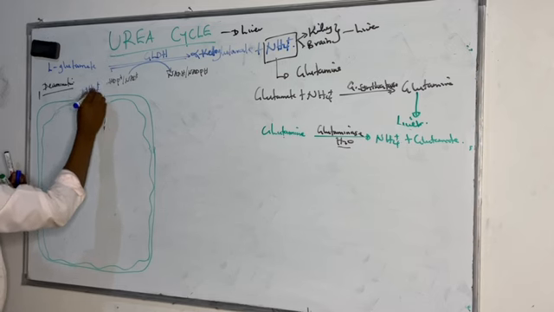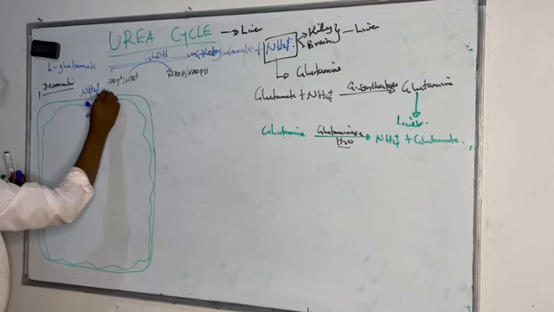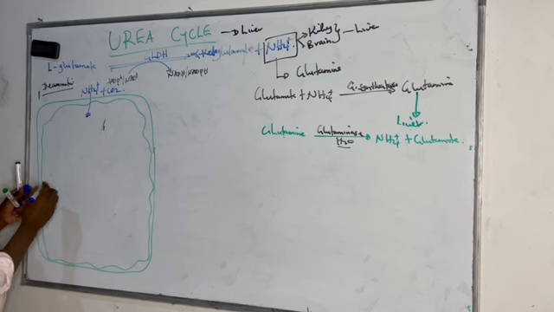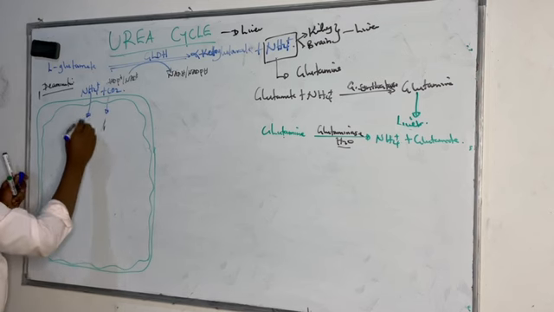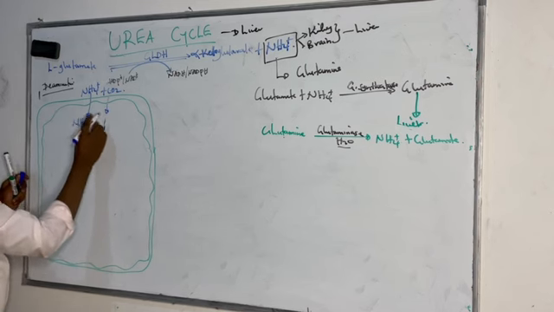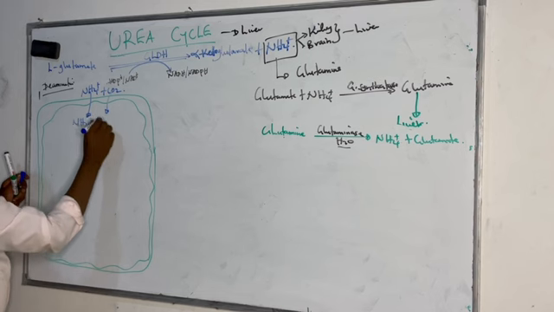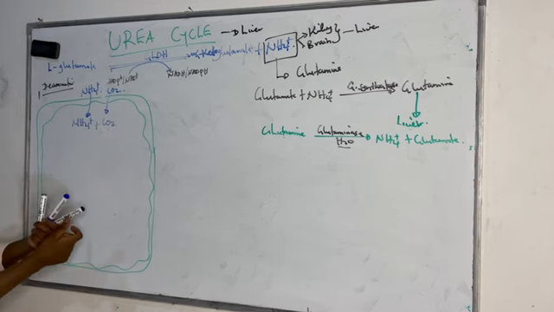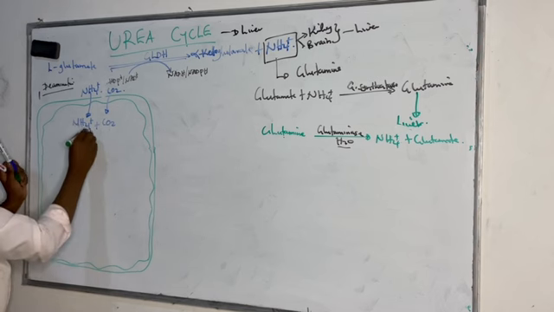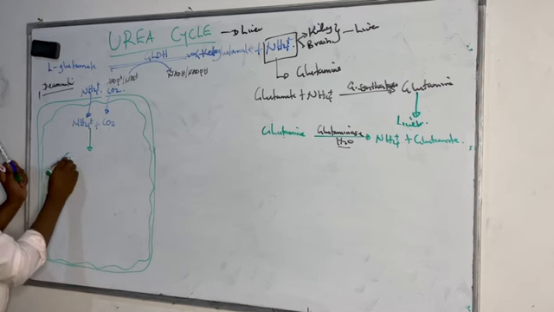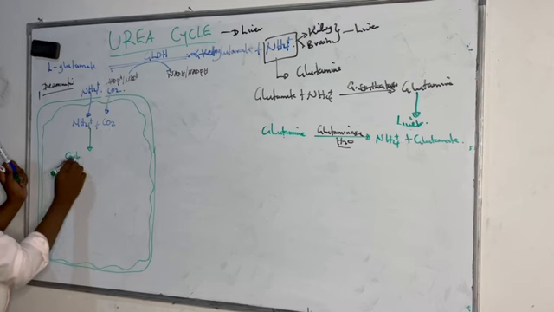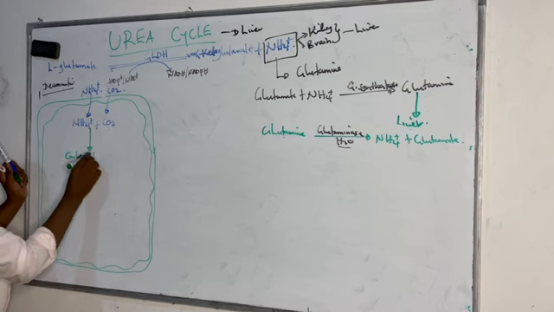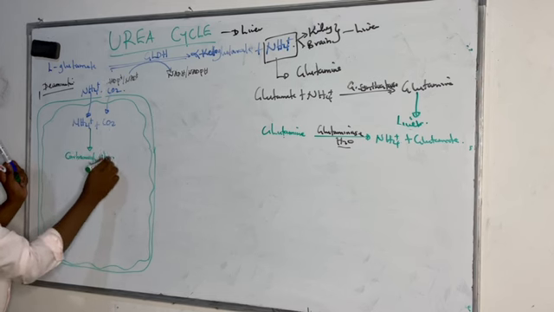So we see the ammonium ions together with the carbon dioxide in the liver cells, all of them entering, whereby this ammonium enters and combines with the carbon dioxide. And after combining with the carbon dioxide, we form a compound known as carbamoyl phosphate.